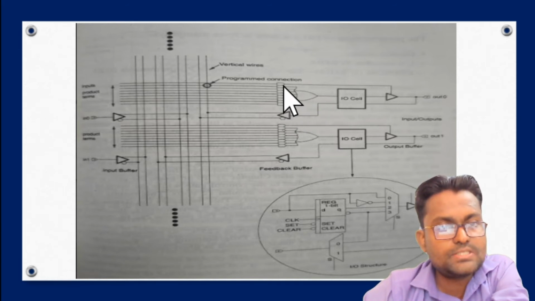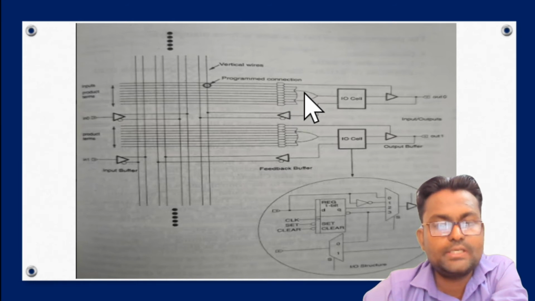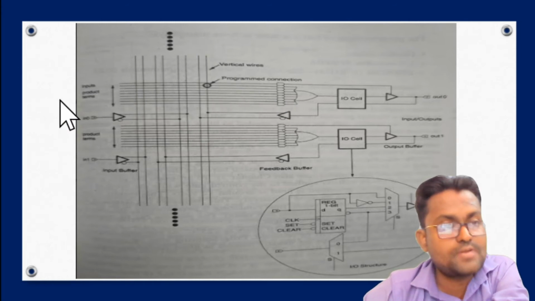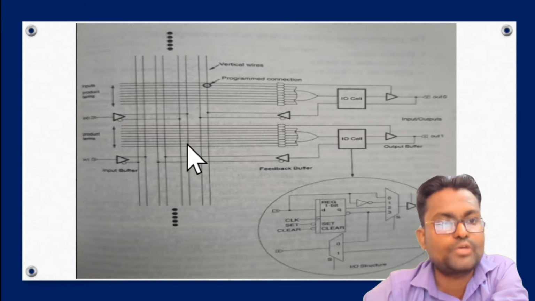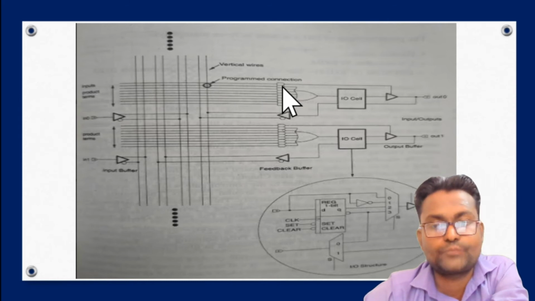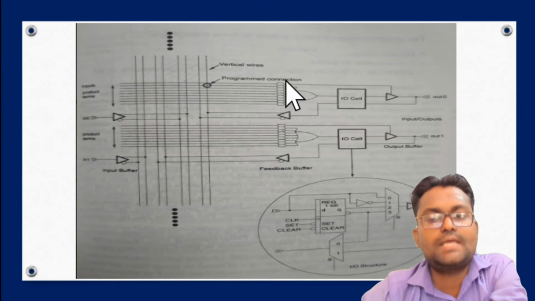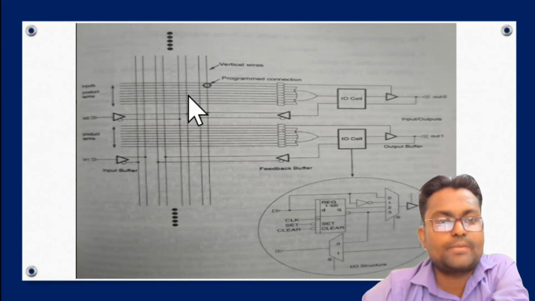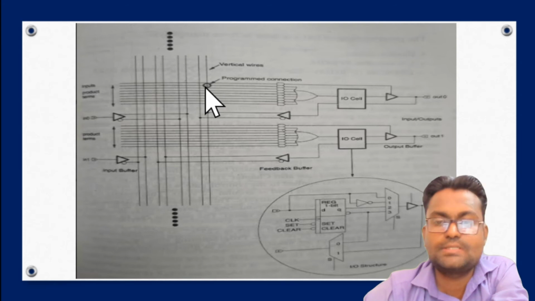Here you can see each output of the AND gate is provided to the input of the OR gate, and the input of the AND gate is connected with the vertical lines. The input of the AND gate is the horizontal line and it is connected with the programmable line. Here a circle is shown. It represents the programmable interconnect, the programmable connection. It means that when we design a programmable logic structure by using a PAL array, only the AND gates are programmable, and the programmable connections, the programmable fuses, are represented by this circle.